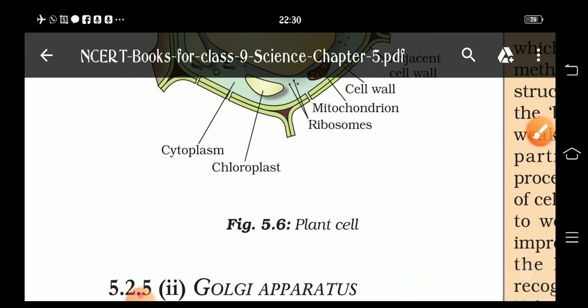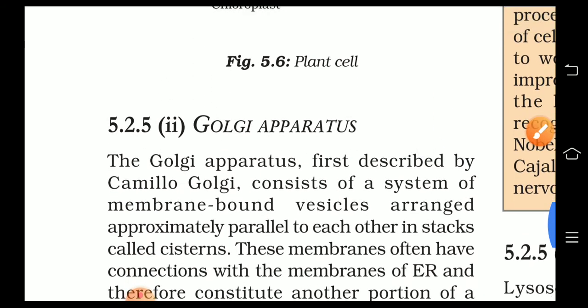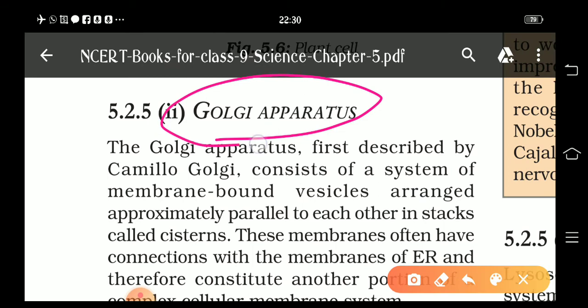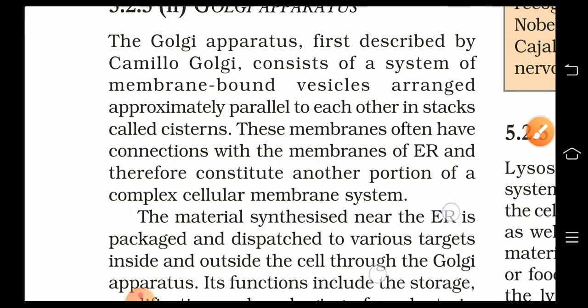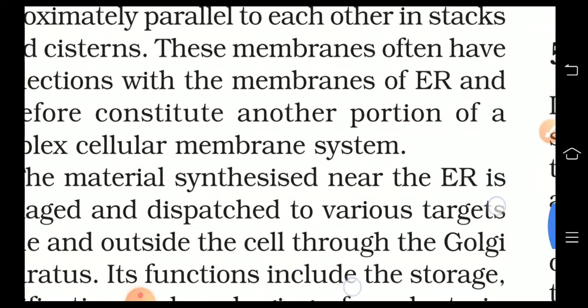Now come to the next cell organelle, which is the Golgi apparatus. The Golgi apparatus, first described by Camillo Golgi, consists of a system of membrane-bound vesicles arranged approximately parallel to each other in stacks, and these stacks are called cisternae. These membranes often have connection with the membrane of the endoplasmic reticulum and therefore constitute another portion of a complex cellular membrane system.